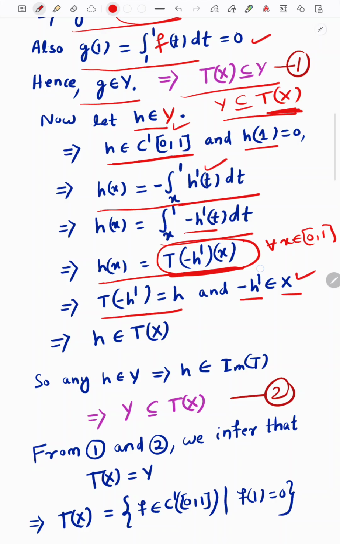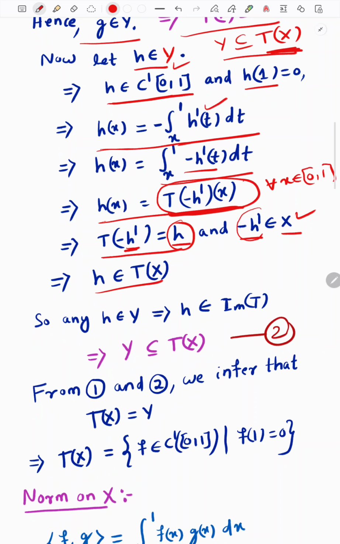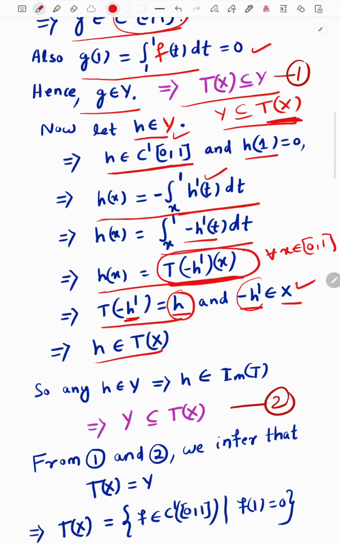So we get a point in the domain set, and T operates on this element and gives h. This implies h is an element in the range set, so h belongs to T of X. Initially we took the element from the set Y, but we showed that this element lies in the space Tx.